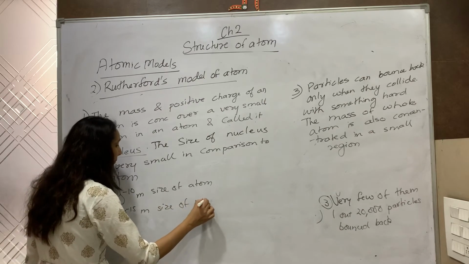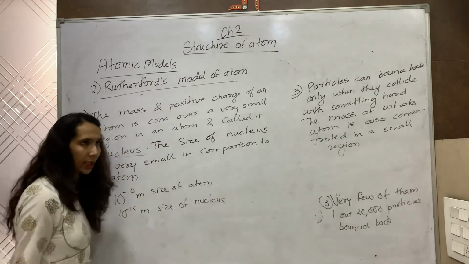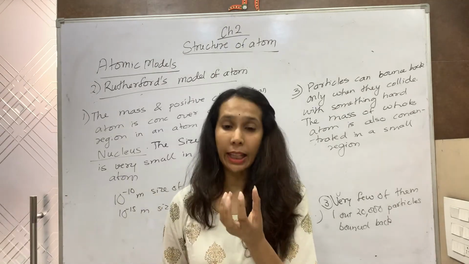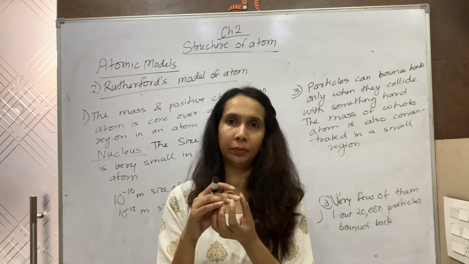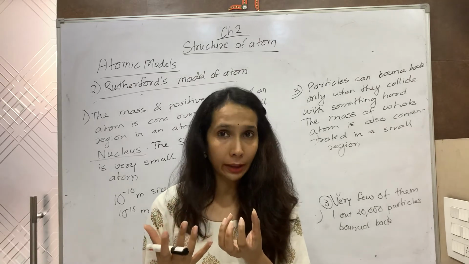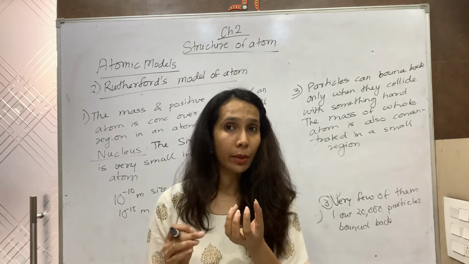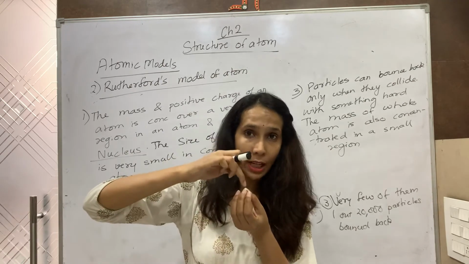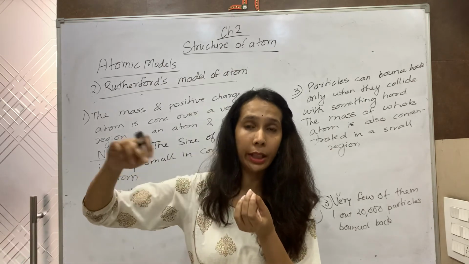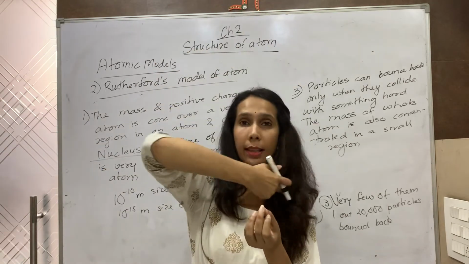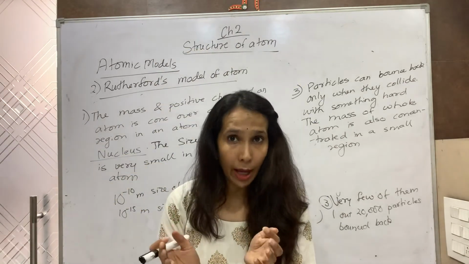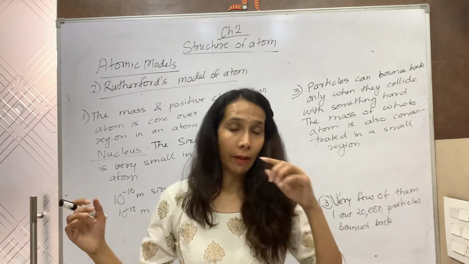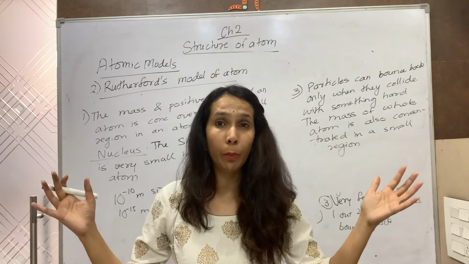To understand it, let us suppose the size of a nucleus is equal to that of a cricket ball. Then what will be the size of the atom? The size of the atom will be equal to a circle drawn from the center of that ball having a radius of 5 kilometers. So you can well imagine a cricket ball and a circle having a diameter of 10 kilometers.